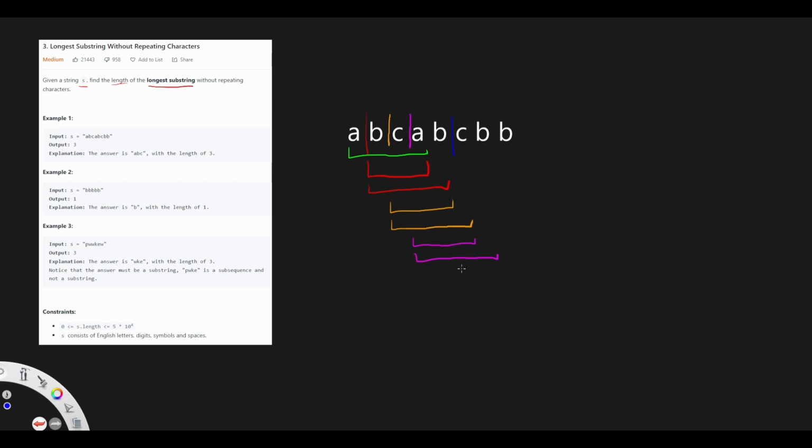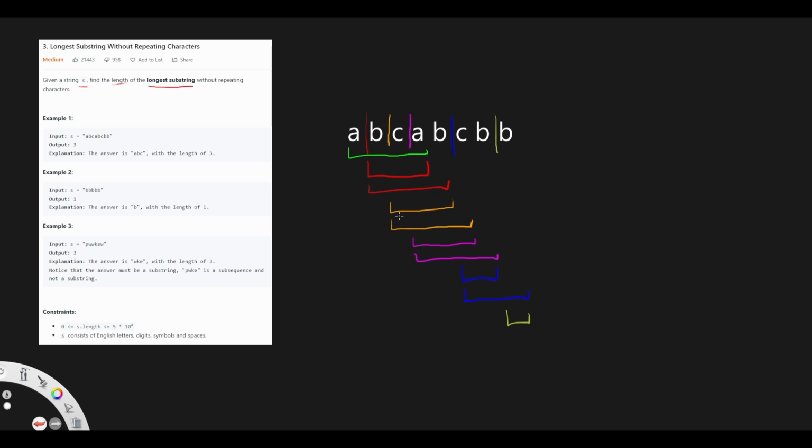So we start from C. We have CB in the substring, and then we increase the length of the substring by 1. There is duplication of B. So we start from B. We have B only in the substring, and then we finish the algorithm. But this is great, we cut a lot of corners and there was no repetition in this.